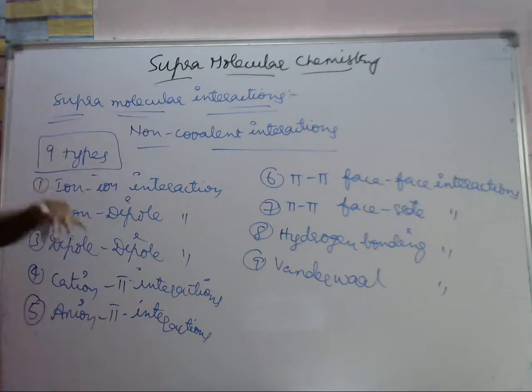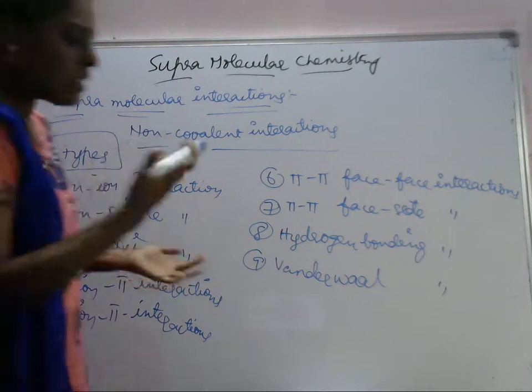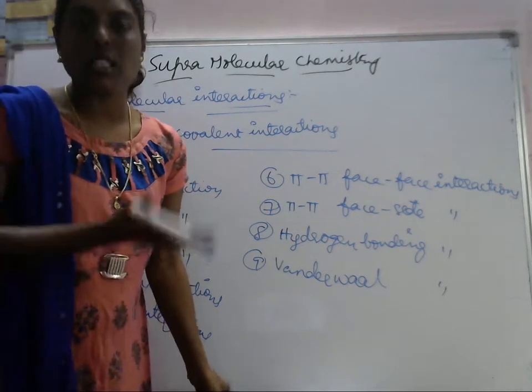Let's see one by one. What is ion to ion interaction? What is ion dipole interaction? How are these interactions present in a molecule?